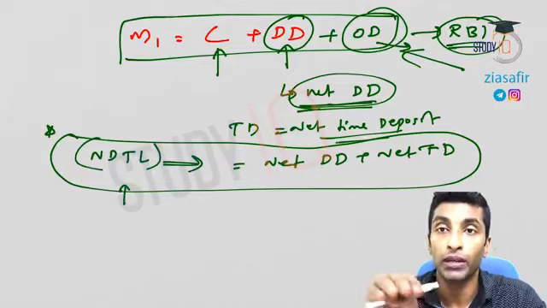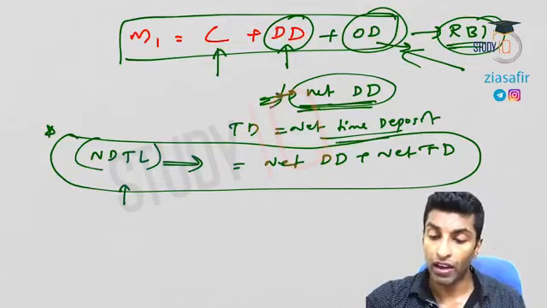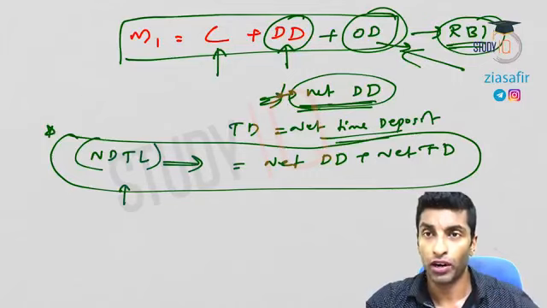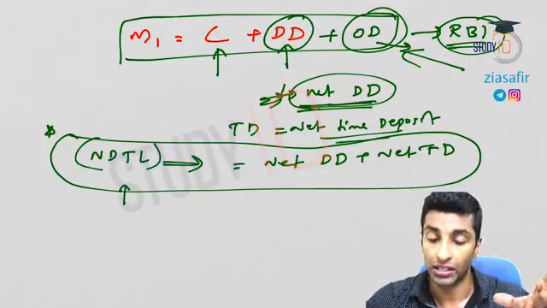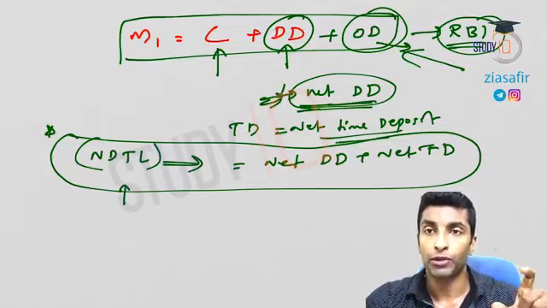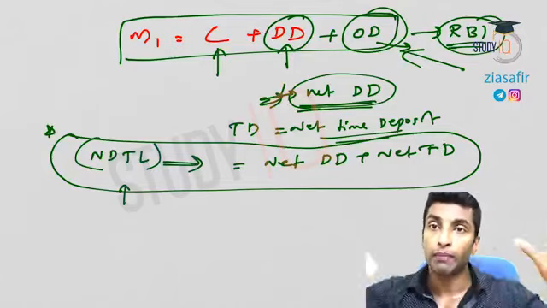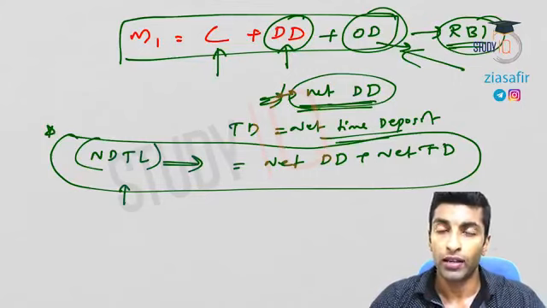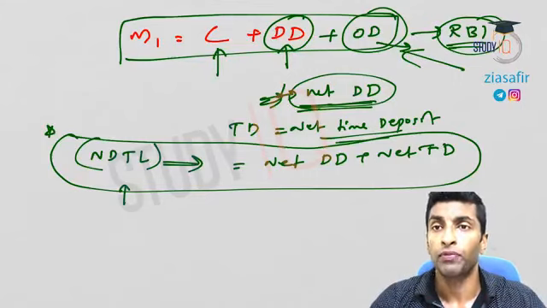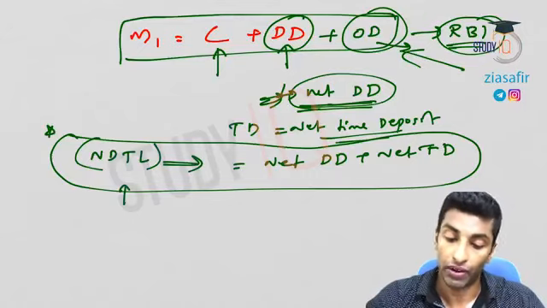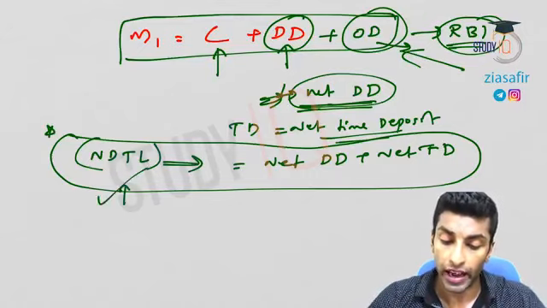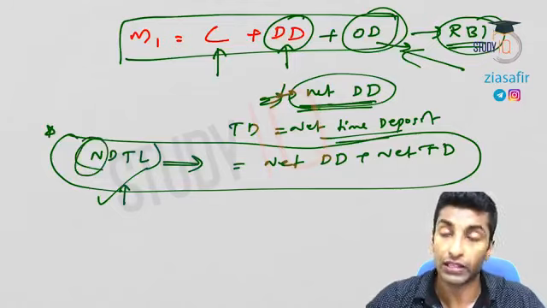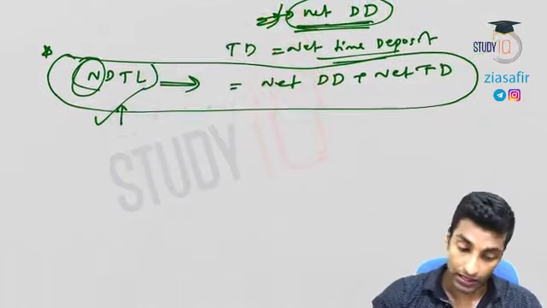So I hope you understood why we call it net demand deposit. We are excluding the interbank transactions. Effectively, total deposit will be net demand and time liability.